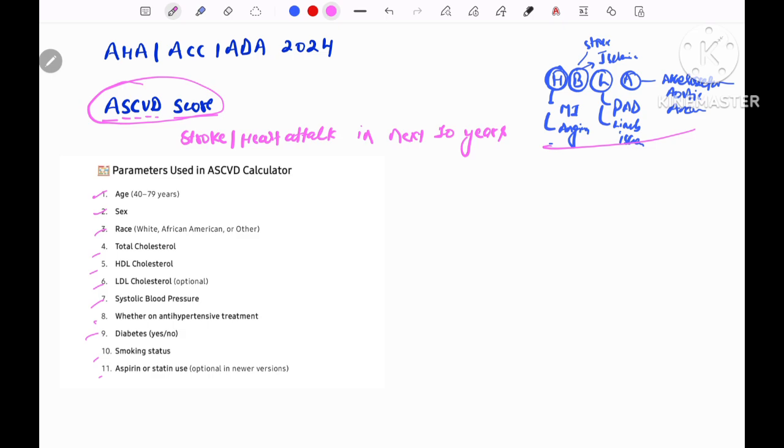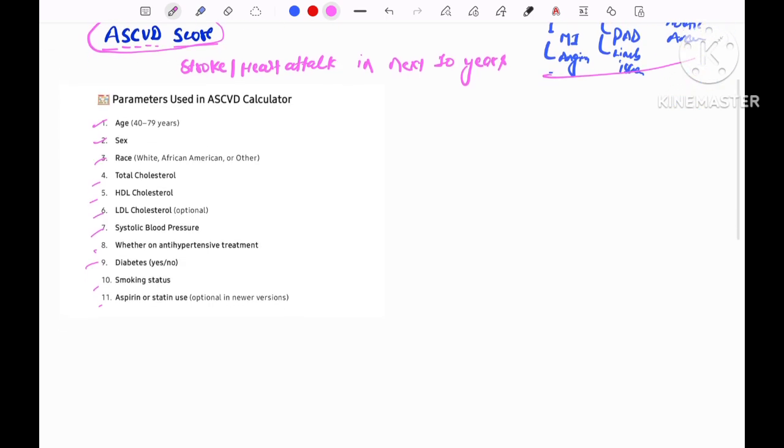So we have learned about ASCVD. Now moving to the summarized guideline. We basically choose the statin group of drugs for the management of dyslipidemia. In statins, we choose atorvastatin and rosuvastatin.